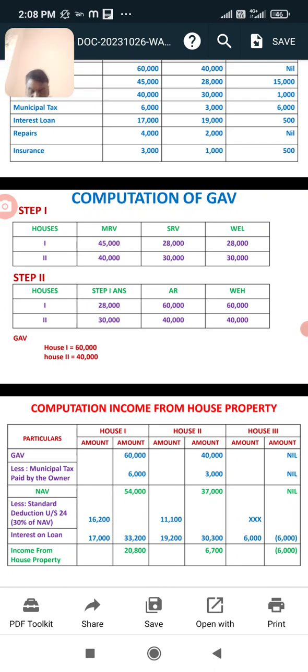House 3 is nil. Next, less deductions. First deduction is standard deduction under section 24, which is 30% of NAV, the net annual value. House 1 is 16,200. House 2 is 11,100. House 3 is nil. Interest on loan: house 1 is 17,000, total 33,200. House 2 is 19,200, total 30,300. House 3 is 6,000.